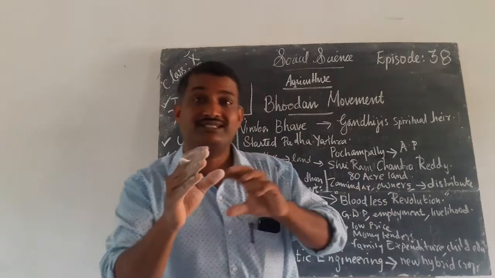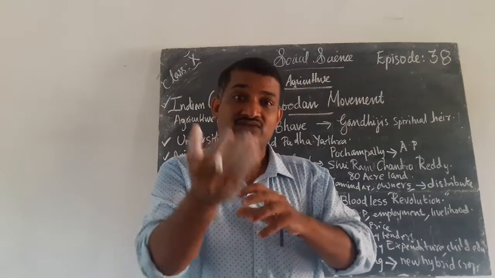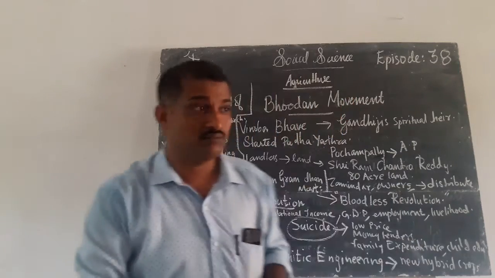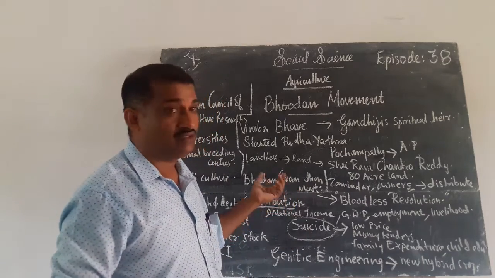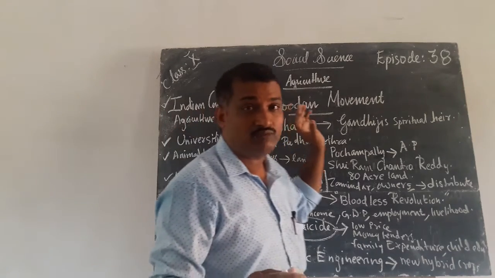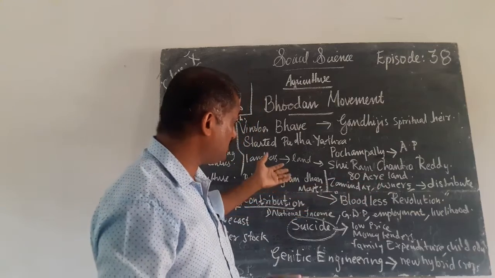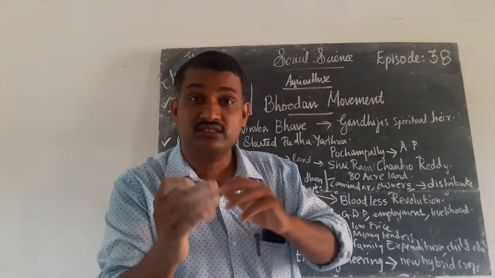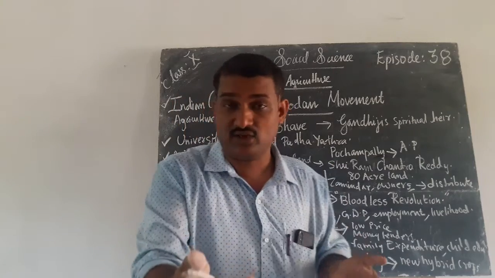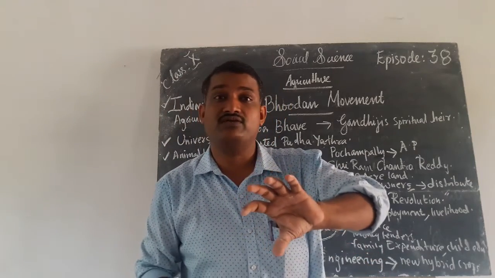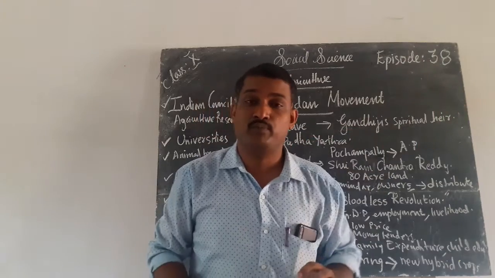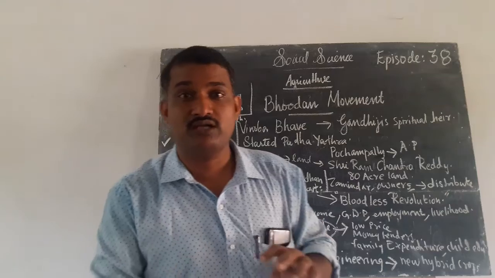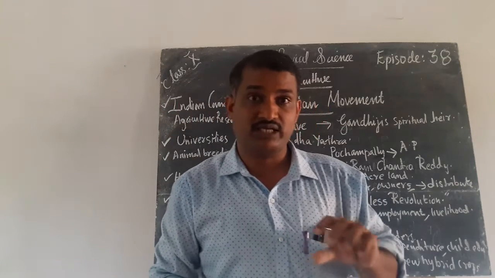It means that the earth will be gifted to the landless peasants. That movement he started is the Bhoodan Gramdhan movement, otherwise called the Bhoodan movement. This 80 acres of land will be distributed to these poor landless peasants. That was the beginning of this Bhoodan movement.